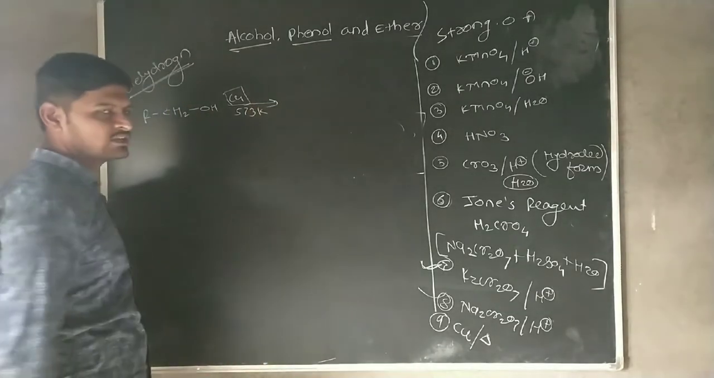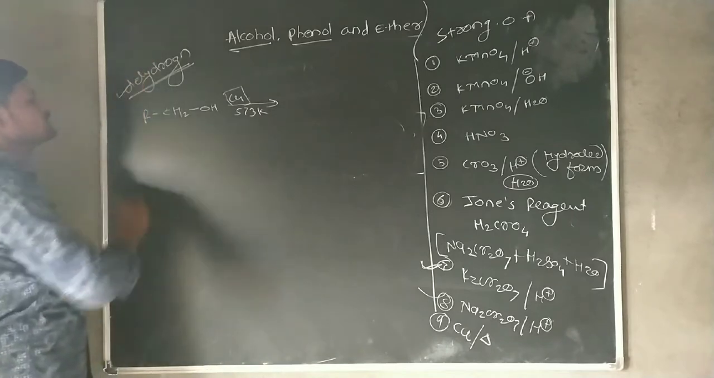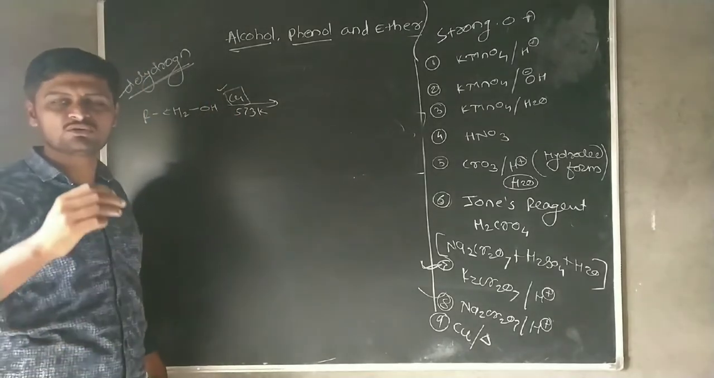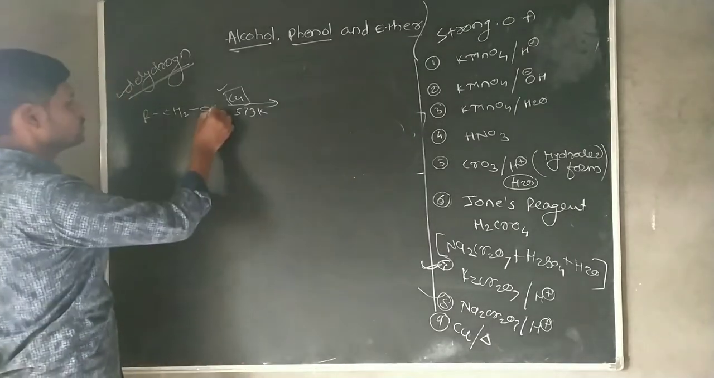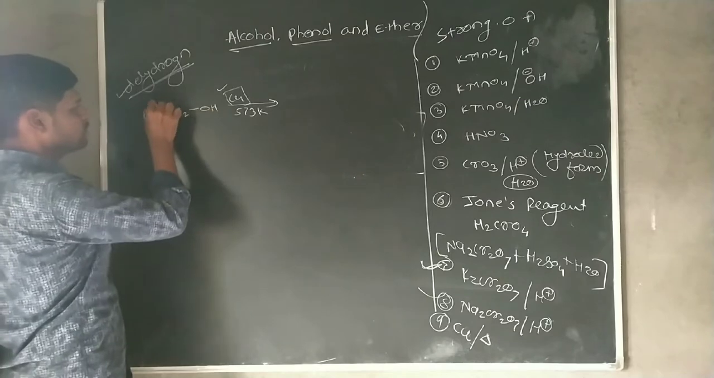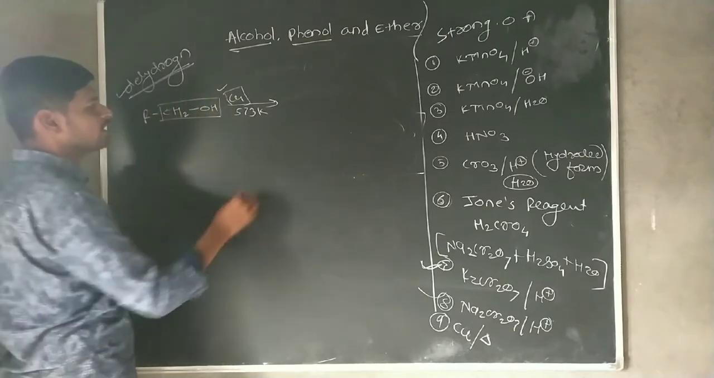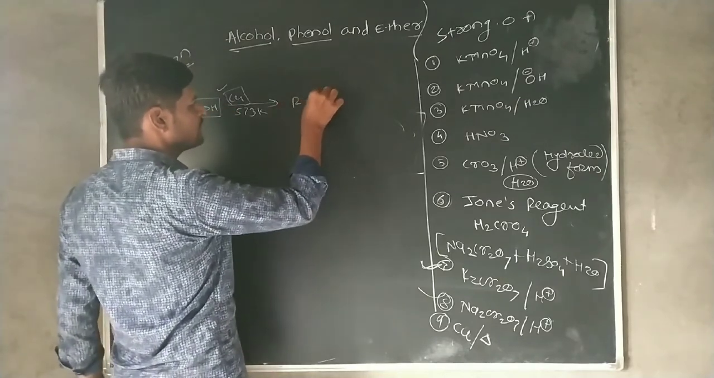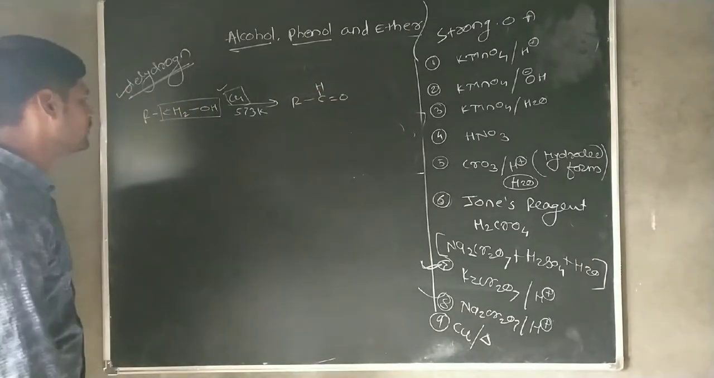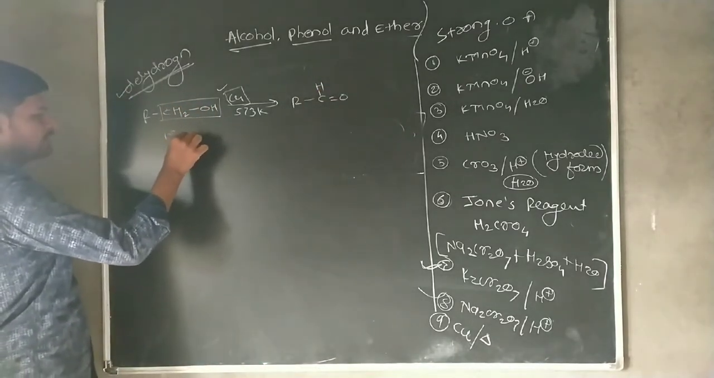Therefore, this oxidation reaction is also known as a dehydrogenation reaction. Then copper is the best and perfect dehydrogenation reagent. Therefore, two hydrogen atoms are removed from the CH2OH group. That means this CH2OH group gets directly converted into an aldehyde. Then this is a primary alcohol.